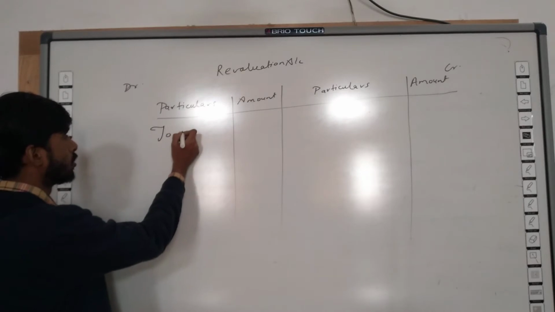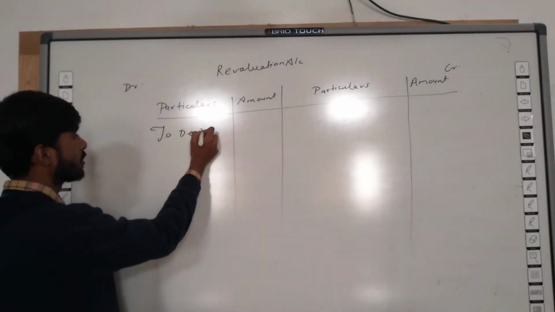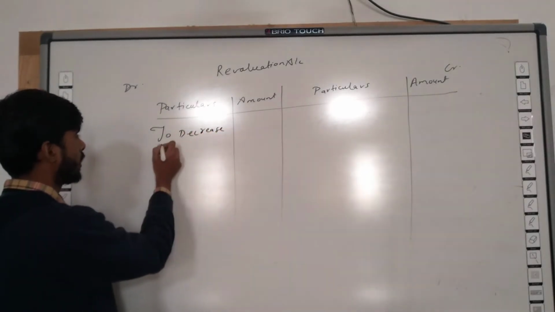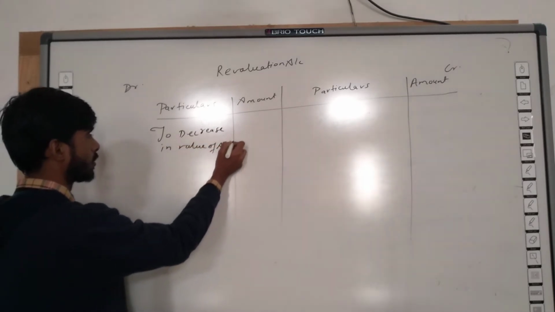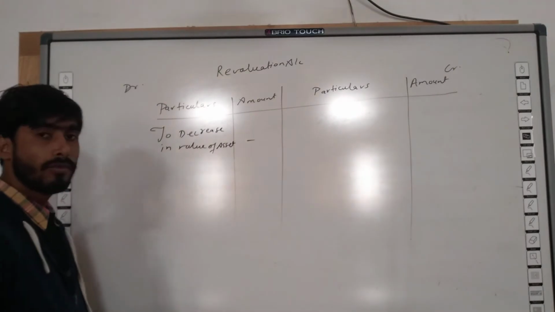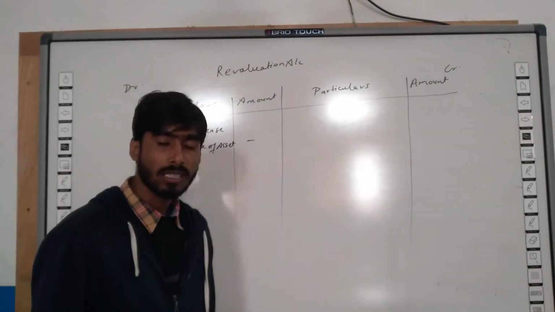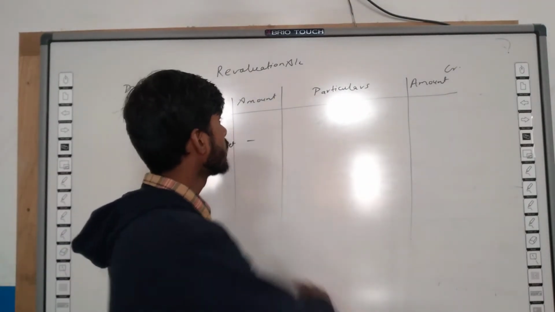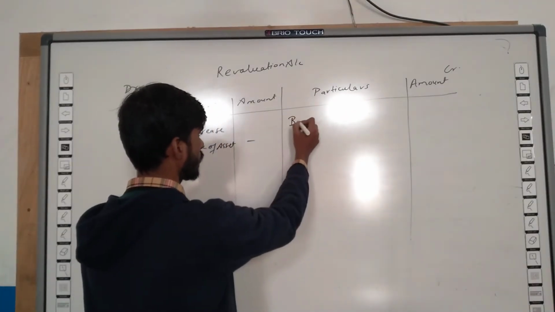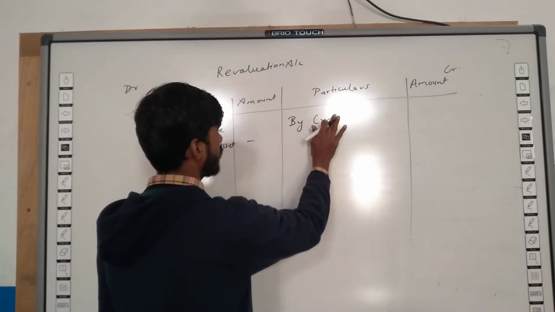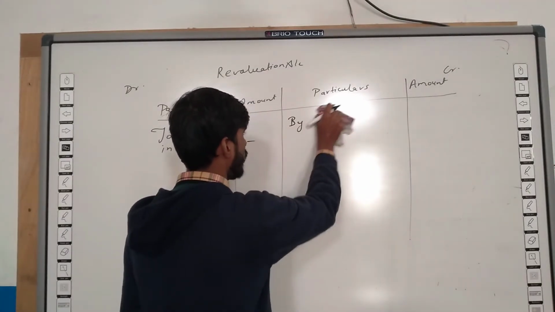To decrease in value of asset, and if value of asset increases, then it will be shown on credit side of revaluation account, by increase in value of assets.